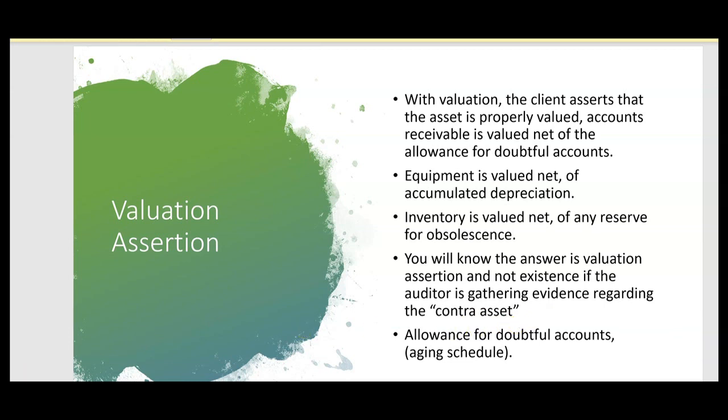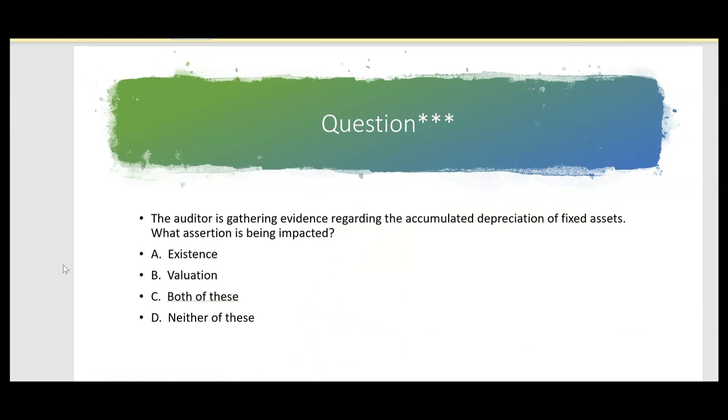not existence. So if you failed audit, you might have missed this question on the exam. The auditor is gathering evidence regarding the accumulated depreciation of fixed assets. What assertion is being impacted? Well, they're showing you accumulated depreciation. That's a contra asset. Whenever the auditor is gathering evidence regarding the contra asset, the answer to what assertion applies to that asset? Valuation. You got it, letter B.